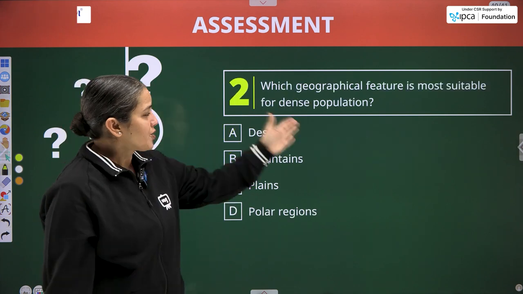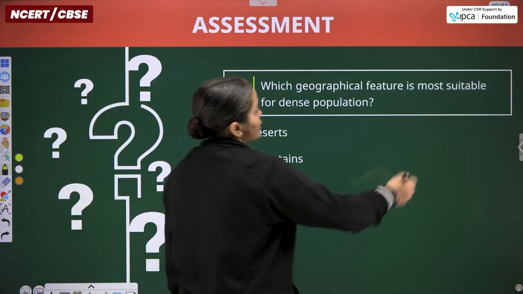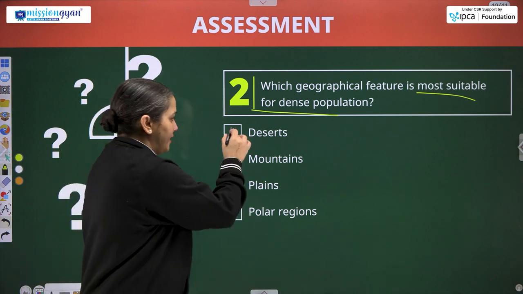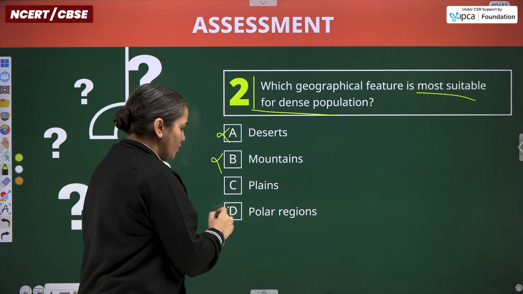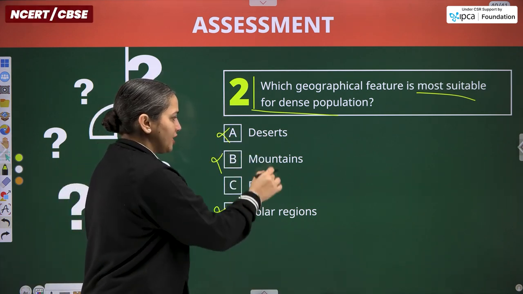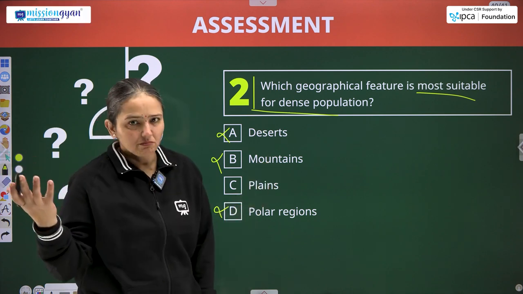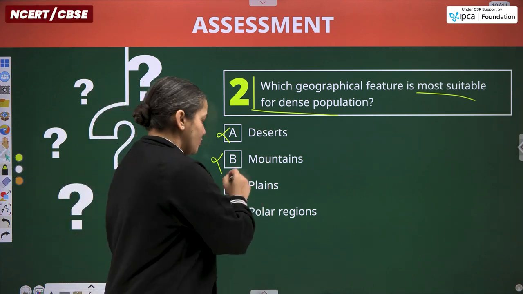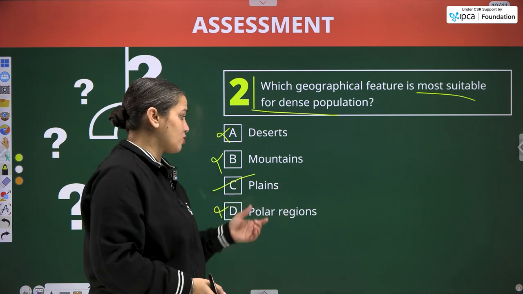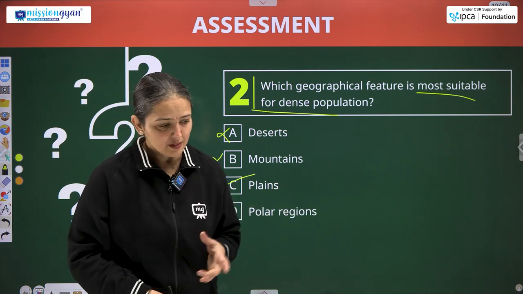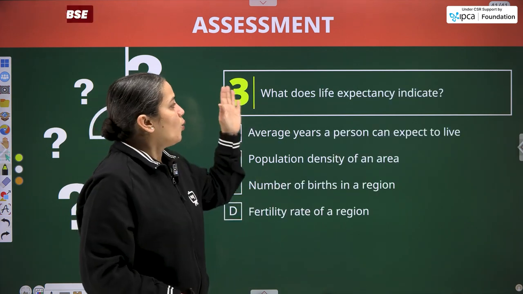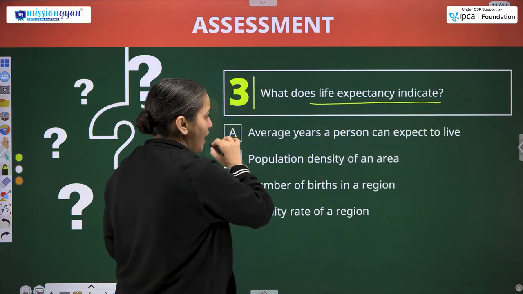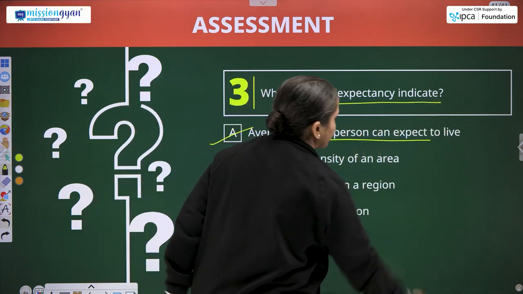Next: which geographical feature is most suitable for dense population? Deserts, mountains, polar regions have extreme climatic conditions, and mountains do not provide all the resources in good amounts. So the best topographic region is plains. Last question for the day: what does life expectancy indicate? It shows the average years a person can expect to live.